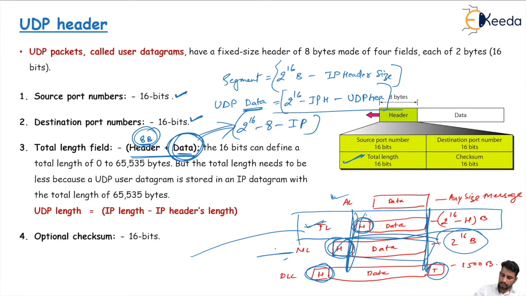The optional checksum field is used for error control, but this checksum is not for the data part. It is only for the header part, and we also call it the header checksum. It is 16 bits.